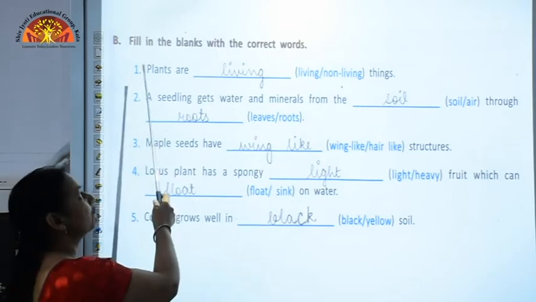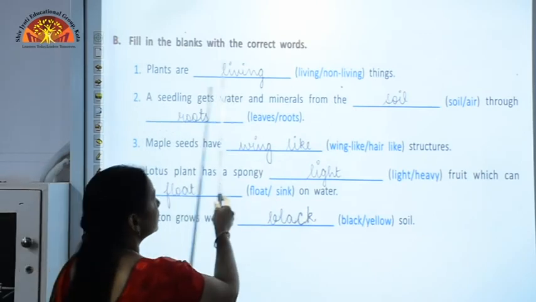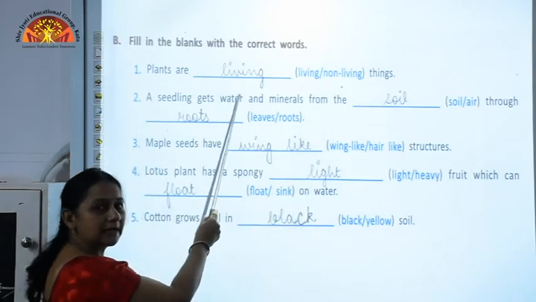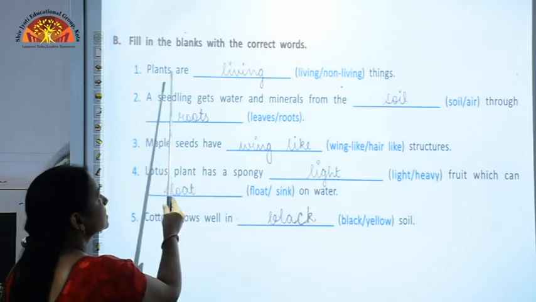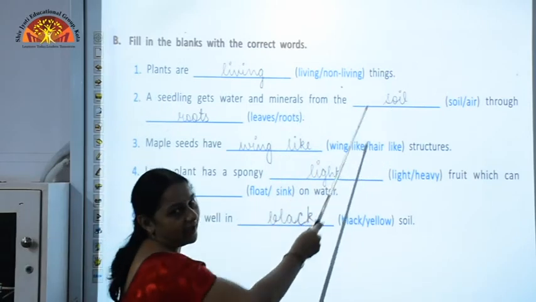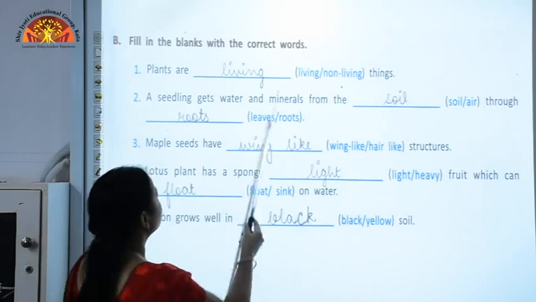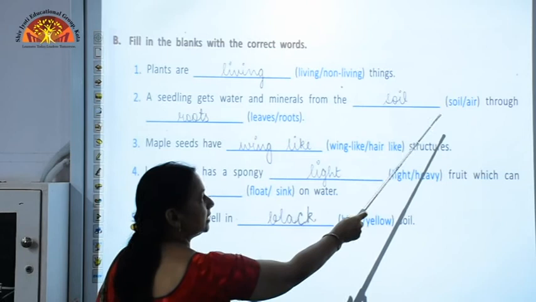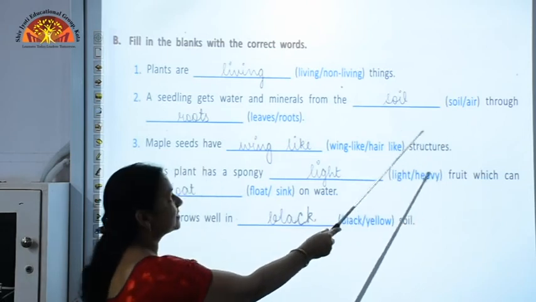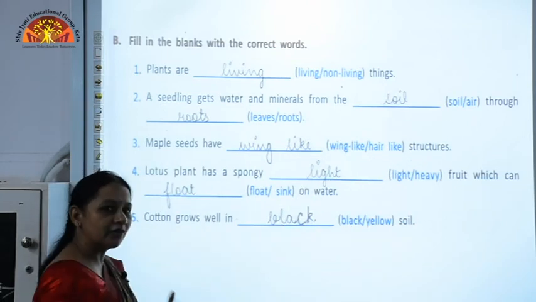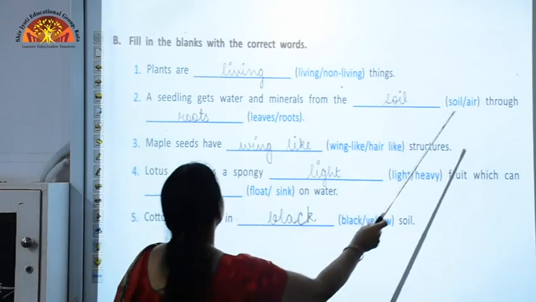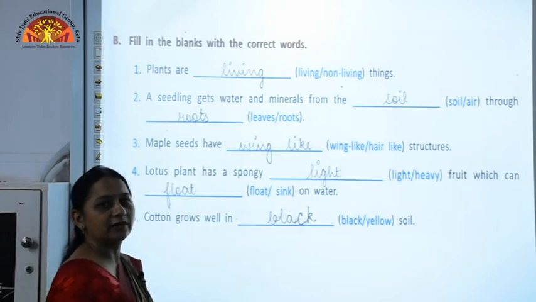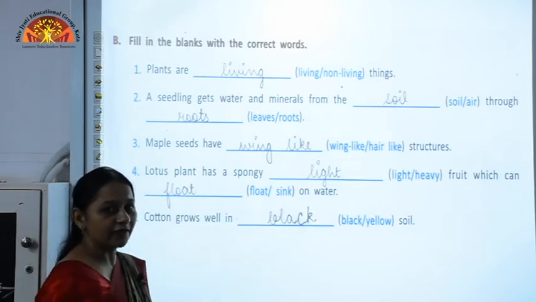Next is our fill in the blanks. The options are given here. You need to just pick the correct option and place it in the blank. Plants are living or non-living? As you know, plants are living things. A seedling gets water and minerals from the soil or air. It is the soil which is providing water and minerals to the plants through the roots. The plants take up water and minerals through the roots, and from where do they take up?